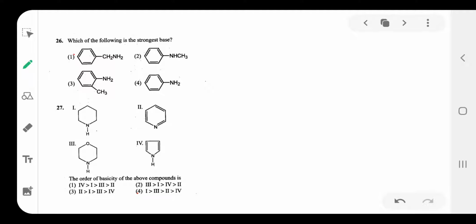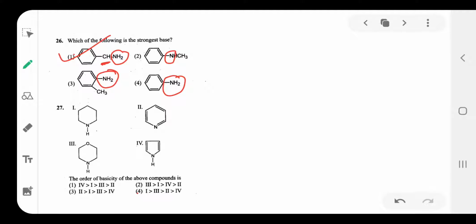Next, question number 26. Which of the following is the strongest base? Here the lone pair of electrons is involved in conjugation. Here also, and here also. But here the lone pair is never involved in conjugation, because of the methylene group before the NH2, so resonance is not possible. The first option is correct. More basic character, strong base.